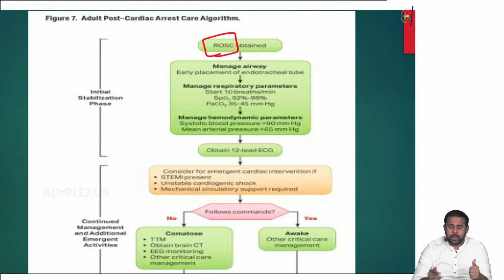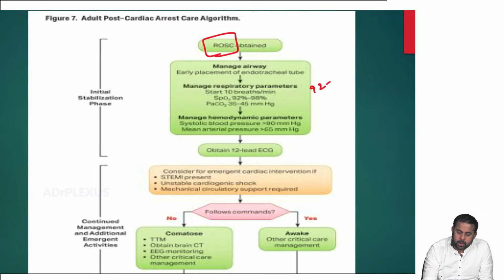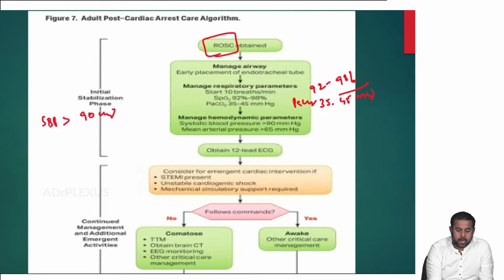What are the targets? Respiratory parameters: you start at 10 plus per minute, saturation target is 92 to 98%, and PaCO2 is 35 to 45 mmHg. Then how about hemodynamic parameters? Systolic blood pressure should be more than 90 mmHg, and mean arterial pressure should be more than 65 mmHg.